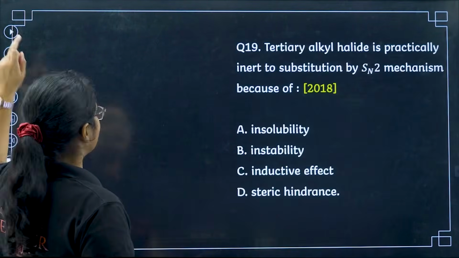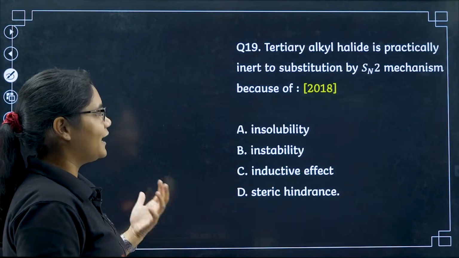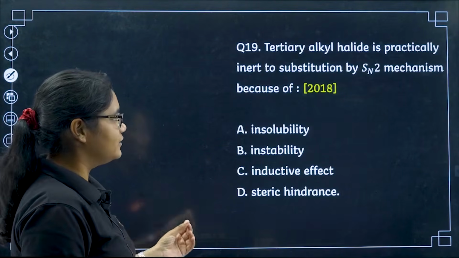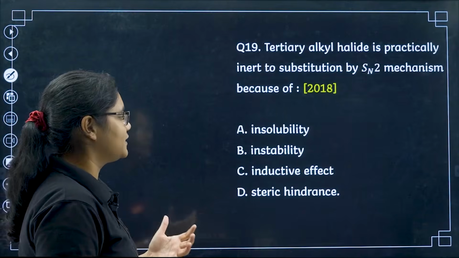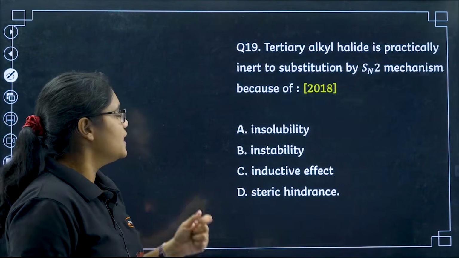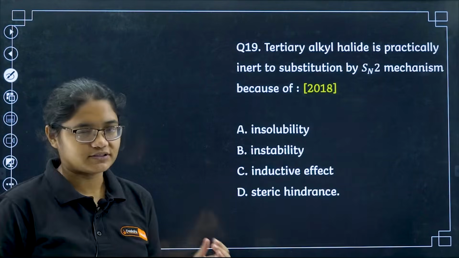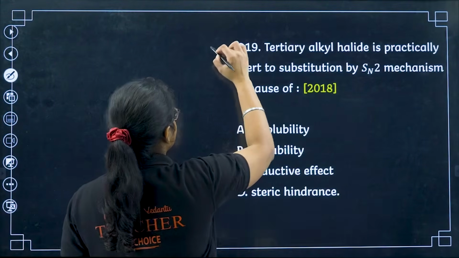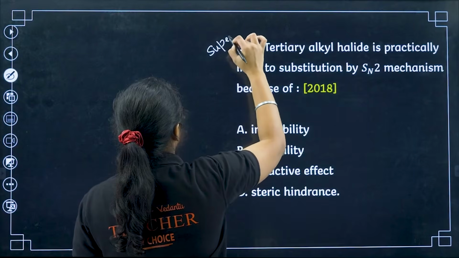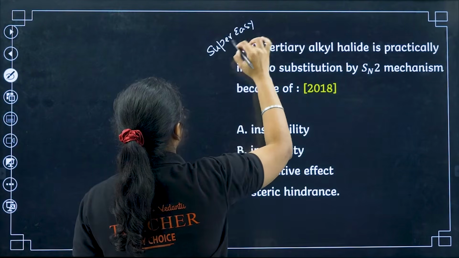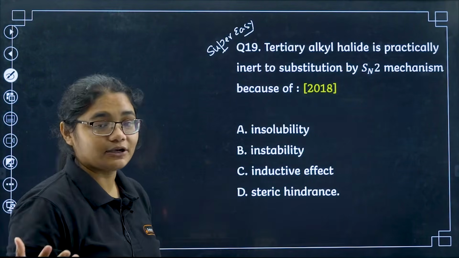Okay, moving to the 19th question. Tertiary alkyl halides are practically inert to substitution by SN2 mechanism because of insolubility, instability, inductive effect, or steric hindrance. So this is a super easy question, 2018 question. You can easily answer. Just pause the video and comment your answers.